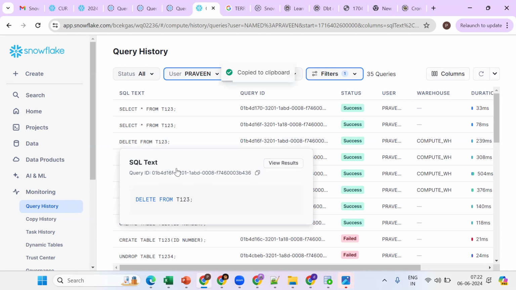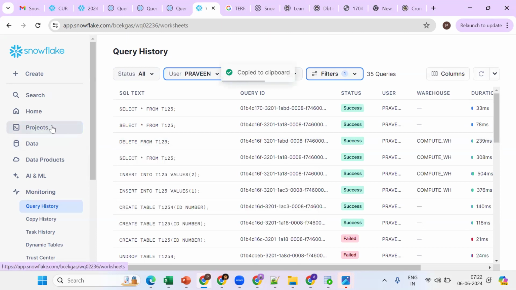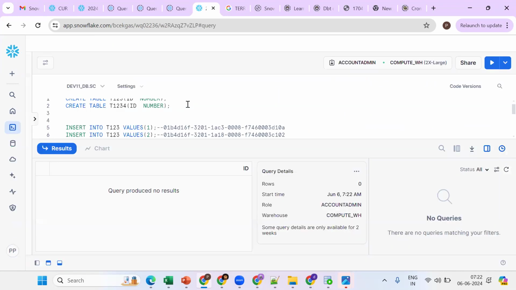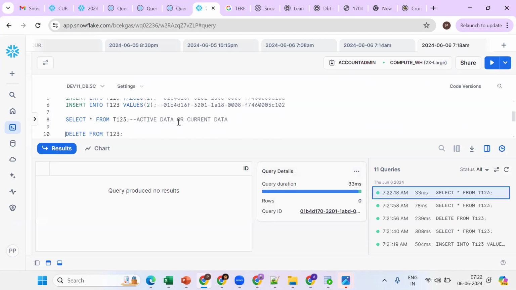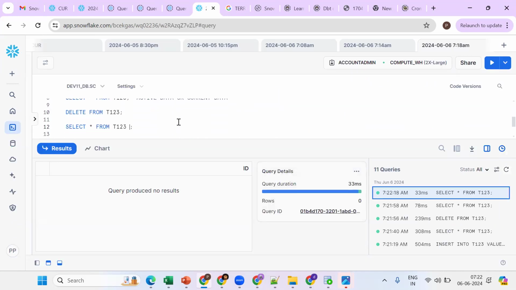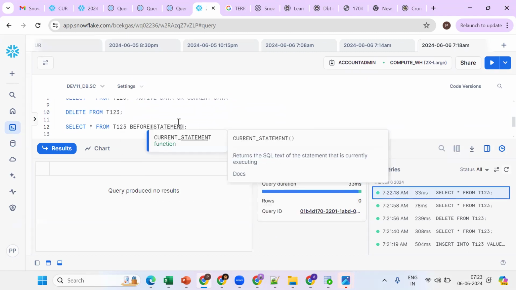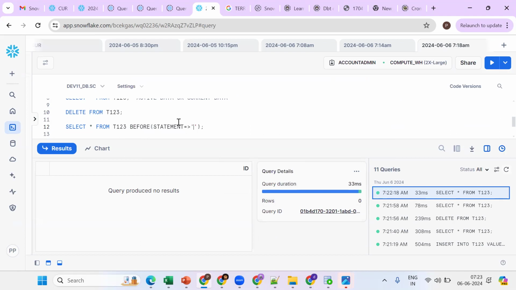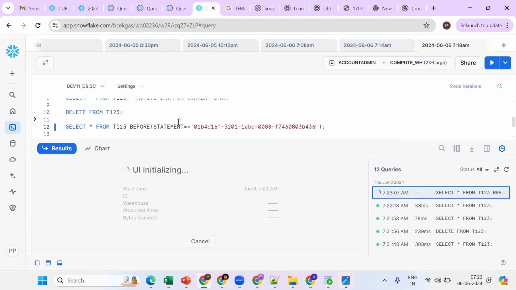See the query ID. So go to projects, go to our session. Now what's the keyword you should use? We should use the before statement. We should pass the statement and pass the query ID. Got the point? Like this, I can get it. Now we can get it.